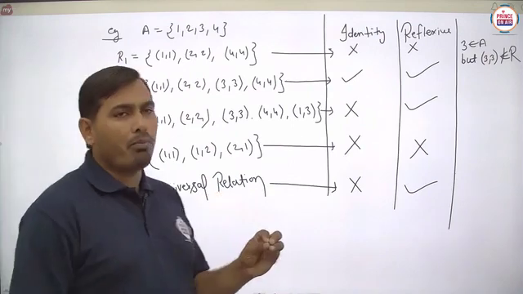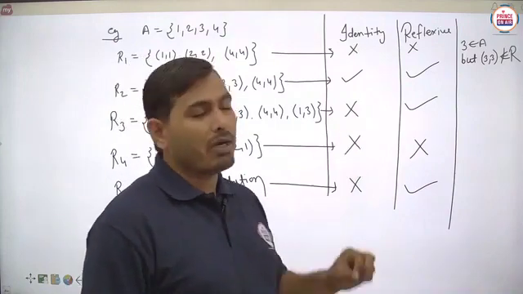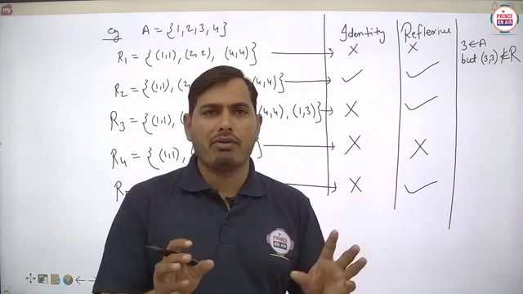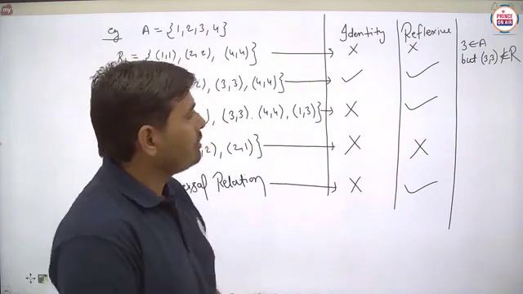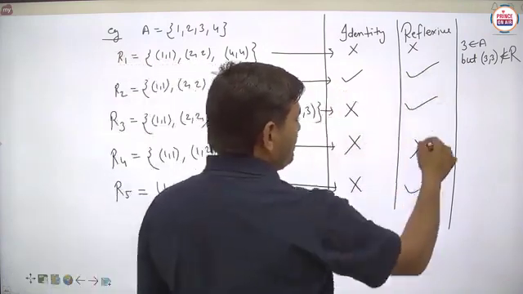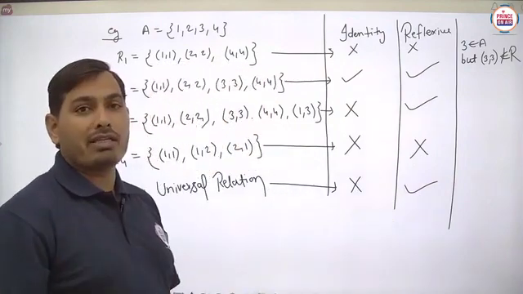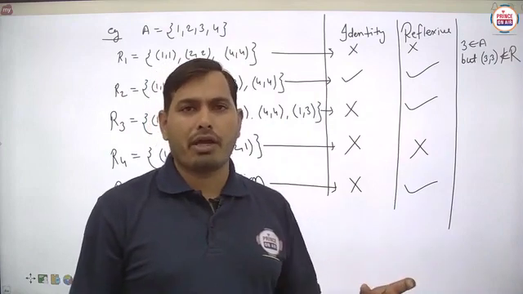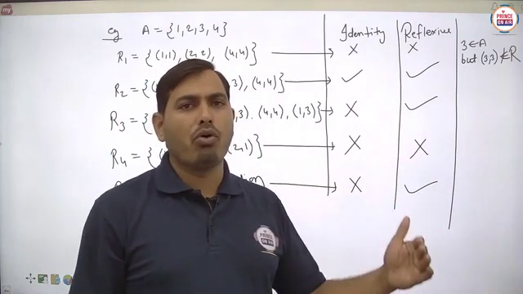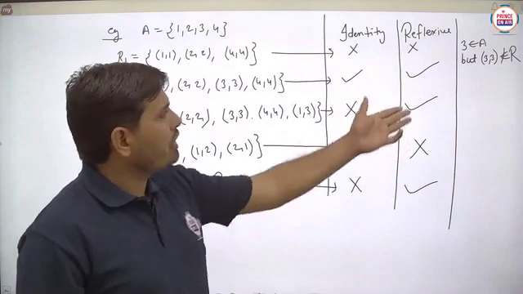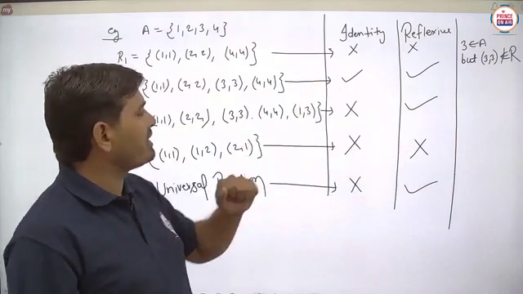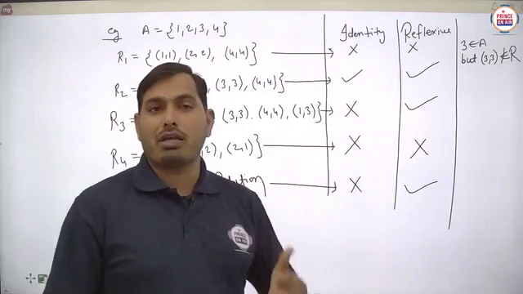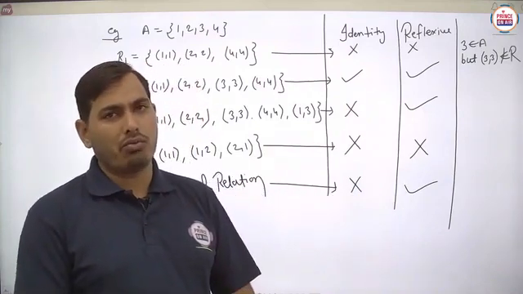The one very important difference is that the identity relation will be unique for a given set, but reflexive relations can be derived from a set, from a Cartesian product, more than one. Here you can check this R2 is reflexive, this R3 is reflexive, and R5 is also reflexive.